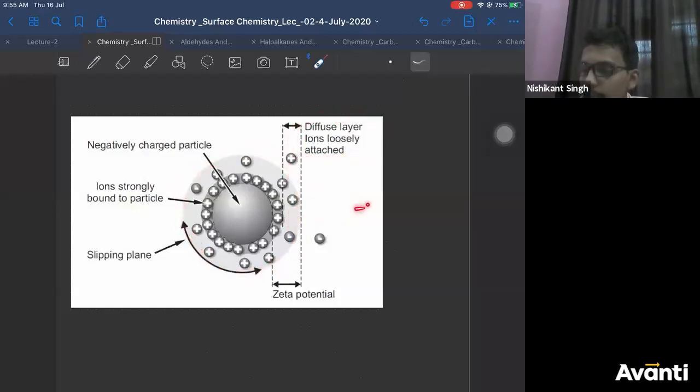So the negatively charged ion present here is not a part of the diffuse layer. If this ion slips into this plane and comes here, then it is a part of your diffuse layer, right? Or you can say it's a boundary, or the last point where you can have a diffuse layer. Is that clear now?